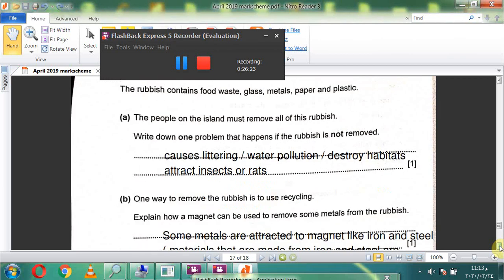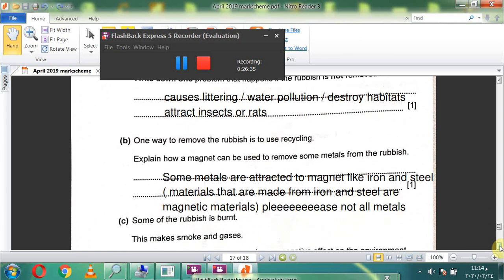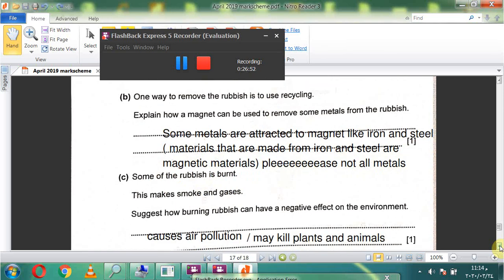B. One way to remove the rubbish is to use recycling. Explain how a magnet can be used to remove some metals from the rubbish. Some metals are attracted to a magnet, like iron and steel. Materials made from iron and steel are magnetic materials. Not all metals are attracted to a magnet, only metals like iron, steel, cobalt, nickel.